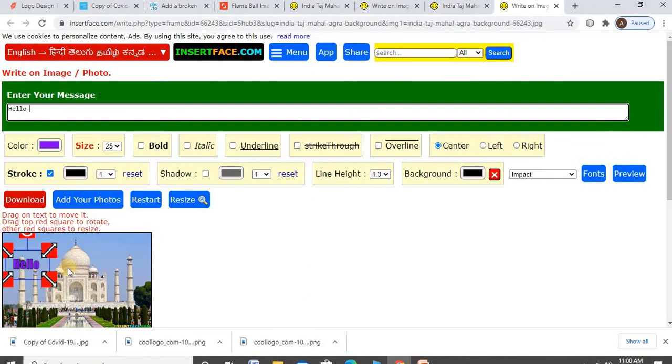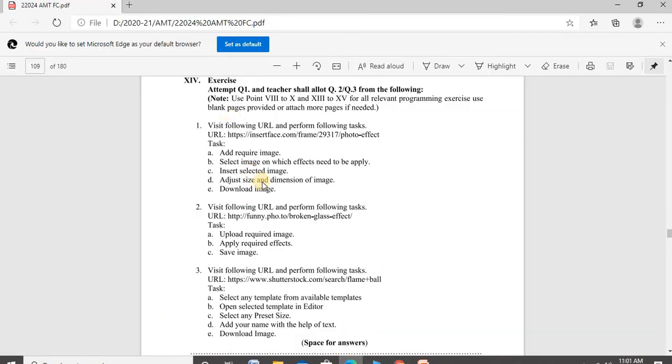Okay, that's how you change the text effects. Drag the top right corner to move and resize it. That's how you add the text effect on that image. This is your first question.